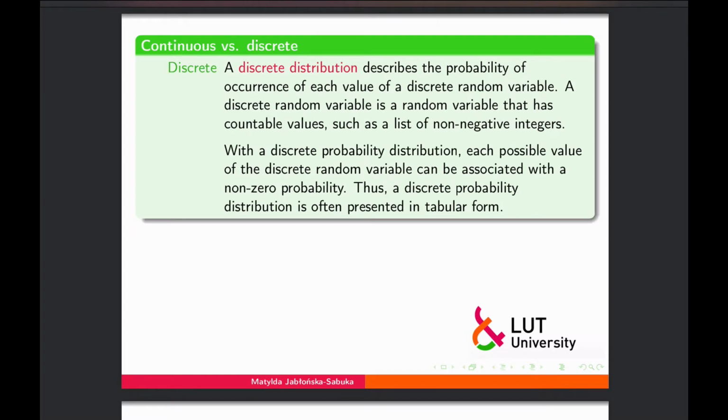The second major type of probability distributions are discrete ones. So a discrete distribution describes the probability of occurrence of each value of a discrete random variable. An example here would be the outcome of throwing dice. So a discrete random variable is a random variable that has countable values, such as, for instance, a list of non-negative integers. And with a discrete probability distribution, each possible value of the discrete random variable can be associated with a non-zero probability. And so a discrete probability distribution is often presented in a tabular form.